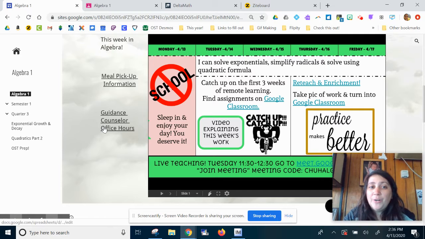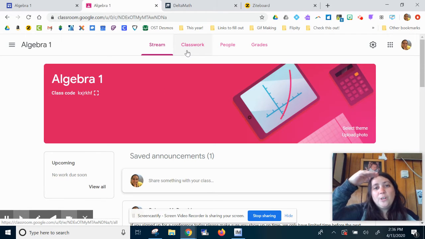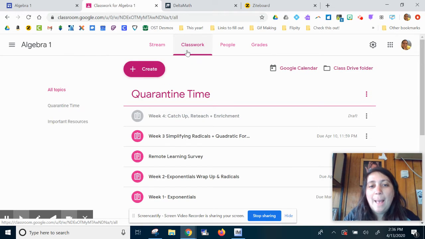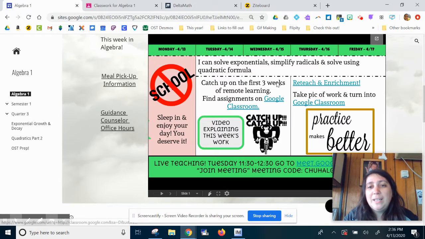If you're on here, you'll see our calendar for this week. Today, we have no school. Tuesday and Wednesday, it's going to be catch up on the first 3 weeks of remote learning. So if you log into your Google Classroom, and remember, you do have to click the classwork tab. That's at the top of the screen if you're on a computer, and at the bottom of the screen if you're on your smartphone, on the app. Make sure week 1, week 2, and week 3 are all complete. So that's what you've got to do on Tuesday and Wednesday of this week. Just make sure that's all caught up.